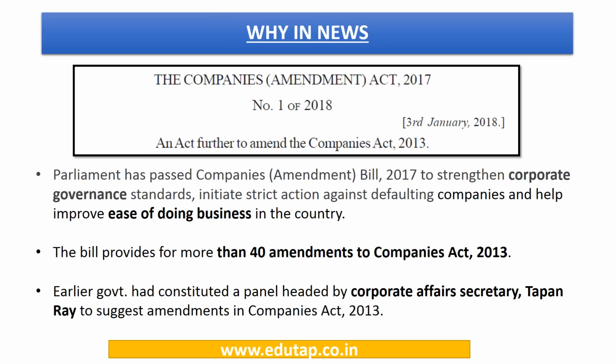The Companies Amendment Act 2017 has recently hit the headlines. The act was notified on 3rd January 2018 and was introduced to amend the Companies Act 2013. Parliament has passed this Companies Amendment Bill 2017, and the objective was to promote corporate governance standards and improve ease of doing business in the country, and at the same time take some strict actions against the companies